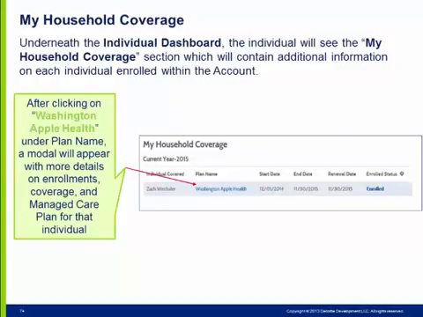The My Household coverage on the individual dashboard will contain the following information for each individual: individual covered, plan name, start date, end date, renewal date, and enrolled status. From this section, the individual can click on the Washington Apple Health hyperlink listed for each member of the household for more information on their selected managed care plan. A modal will pop up for each individual containing more information on the enrollment details and managed care plan selected of each individual.